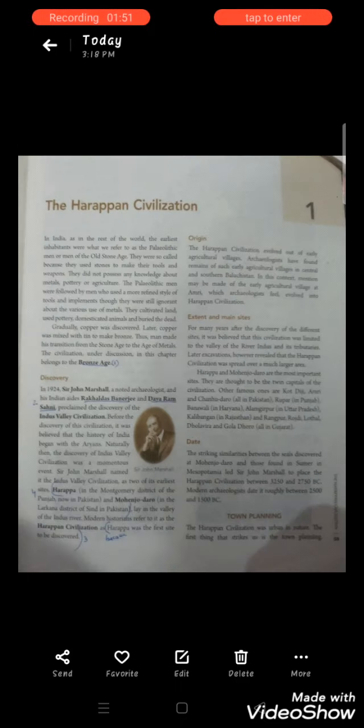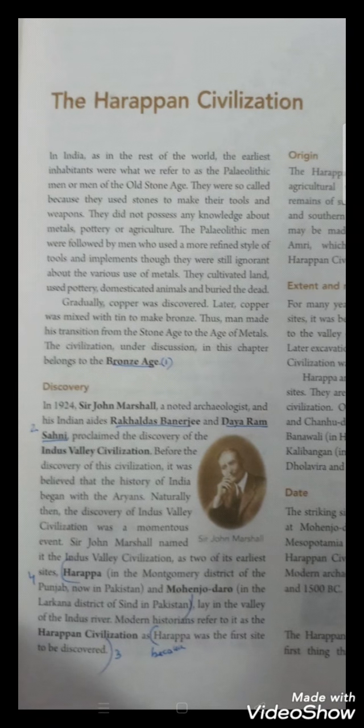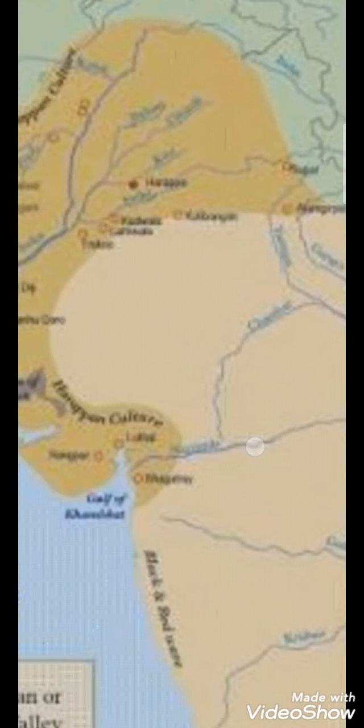See, it is written in your book that the earliest inhabitants were referred to as the Paleolithic men or men of the old stone age.